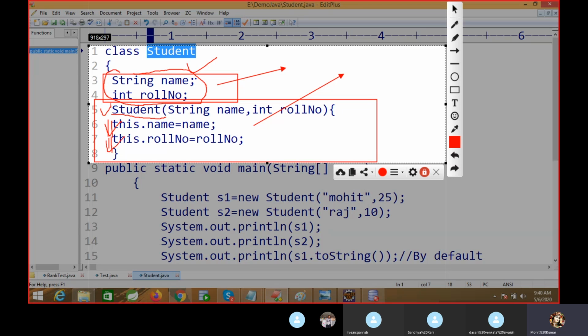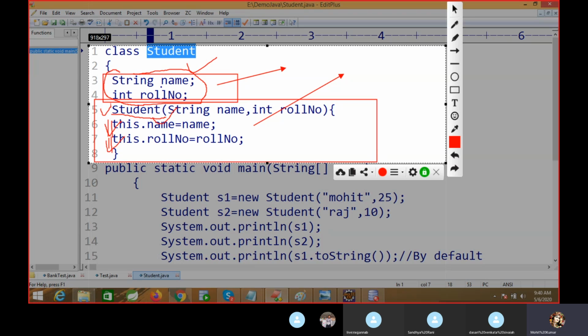It means this variable is not pointing to the current object. Got it, right? So that's why we use this line of the code when you are creating any user defined class.